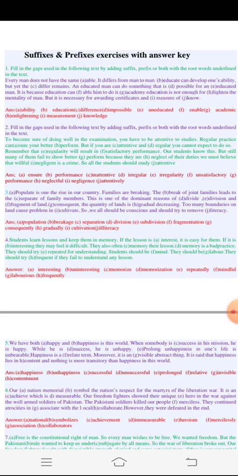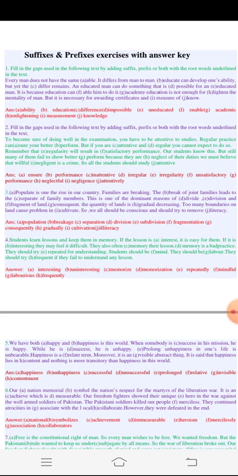It says, fill in the gaps in the following text by adding suffix, prefix or both to the root words underlined in the text. So to be sure of doing well in the examination, you have to be attentive to studies. Regular practice can show you better perform, but if you are attentive and regular, you can expect to do so.